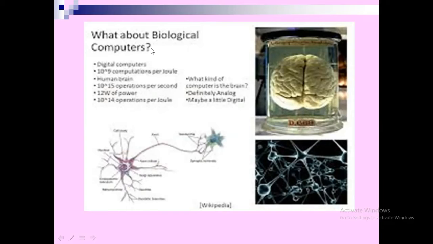So in a digital computer, 10 to the power of 15 computations are done per joule of energy. In the human brain also, 10 to the power of 15 operations per second are done by the brain using neurons. 12 voltage of power is used in computers. 10 to the power of 14 operations per joule is done by the brain.